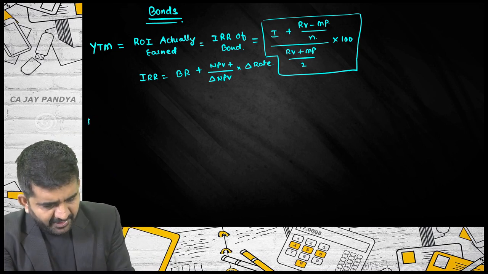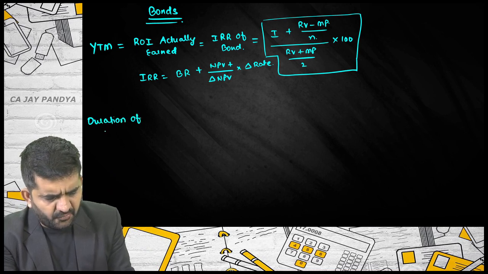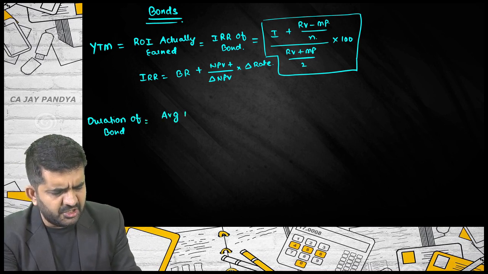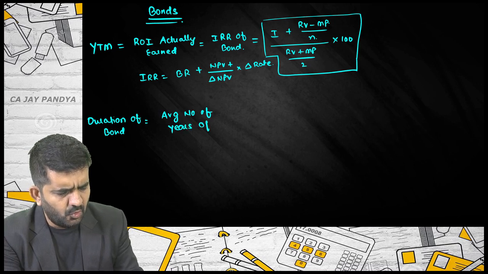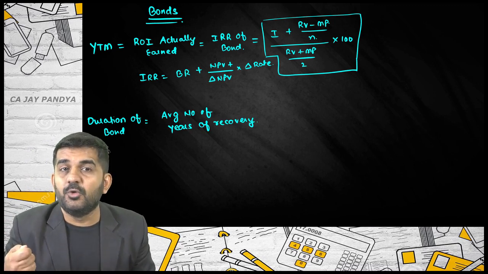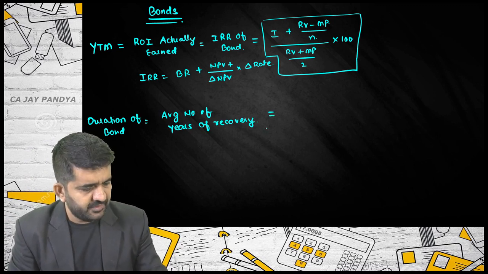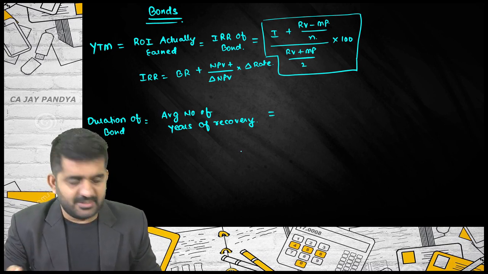Then we went to duration of bond. Average number of years of recovery. Macaulay's duration of the bond. Is it all right? It is also one of the measurements of risk. Is it all right?